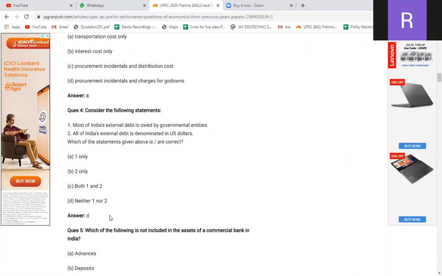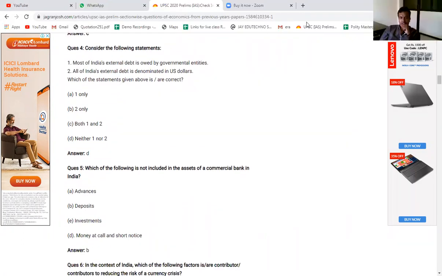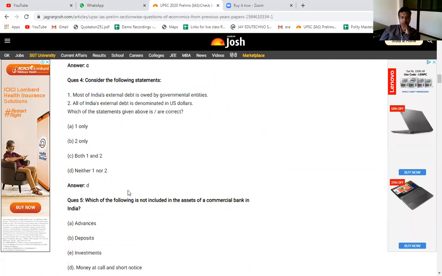Fine. The next question, question number 5. We are left with only 7 minutes. We will discuss it again, we will start once again after the meeting is ended. Which of the following is not included in the assets of a commercial bank? See, again a very basic question regarding the banking sector. Which one of the following is not included in the assets of the commercial bank?